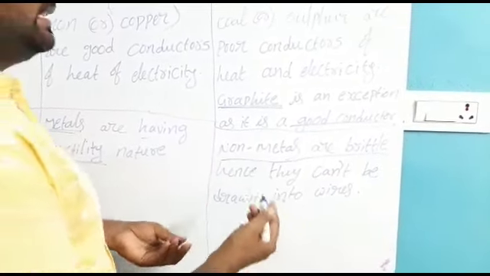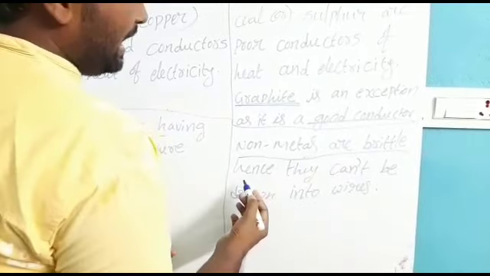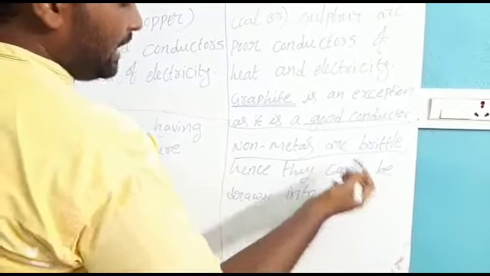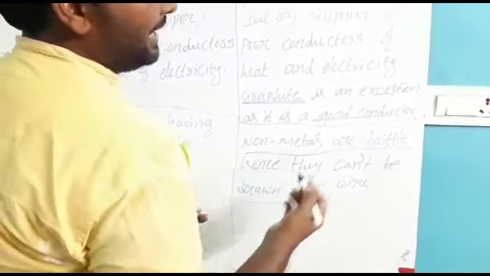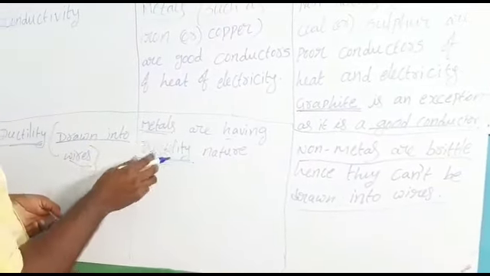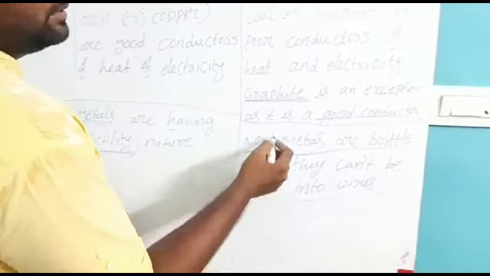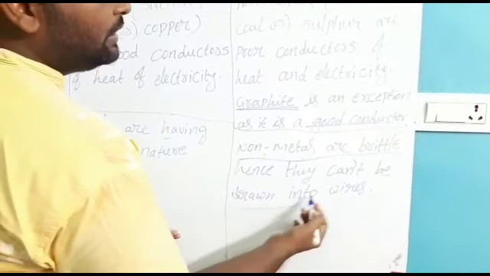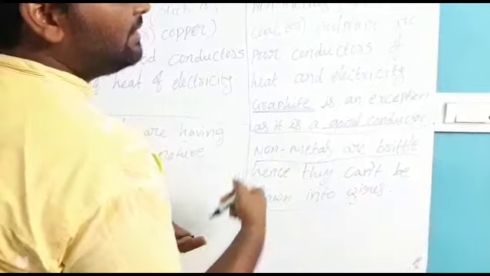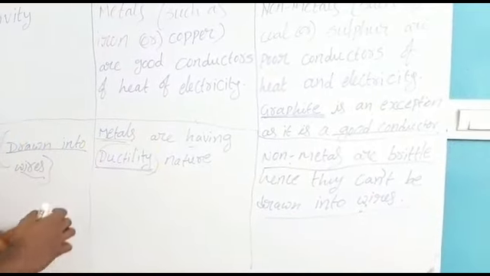So we can break non-metals easily. Non-metals are brittle, and hence they cannot be drawn into wires. Metals we can draw into wires, so these have ductility. Non-metals we can't draw into wires because they do not have ductility.